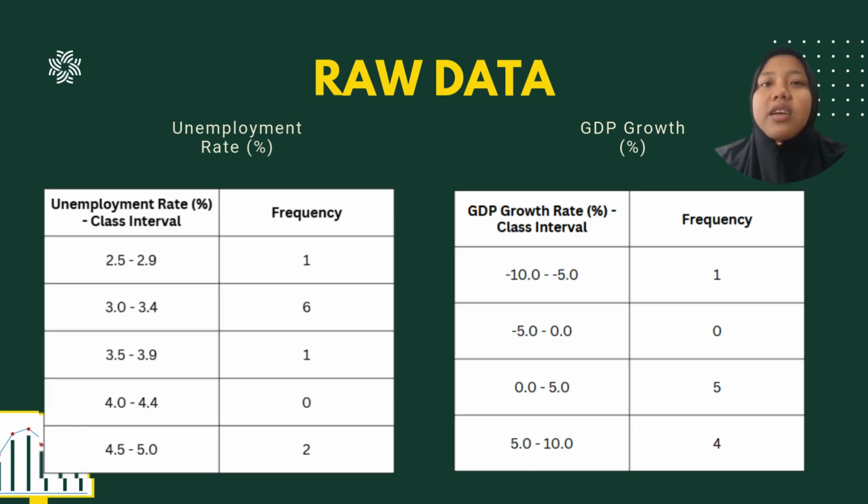When we group this data into class intervals, the patterns become even clearer. For unemployment, the most frequent observations are in the 3.0% to 3.4% range, occurring 6 times over the decade. On the GDP side, the economy spent most of its time growing between 0% and 10%. However, the single observation in the negative 10% to negative 5% interval represents the extreme economic shock of 2020. This grouping helped us understand that while the pandemic was severe, it was an outlier compared to our usual economic performance.